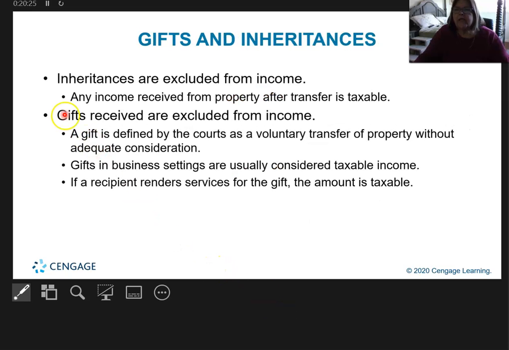So let's continue on with our list of things that can be excluded from income. Remember, that's what we're on. Inheritances are excluded from income. Any income received from property after transfer: if I have a rental house and I die and I leave the house to my child, and the house belongs to the child now, and now the child gets rent from that house, that is taxable, but the actual gift itself is not. These types of gifts are excluded from income, and I'll let you read them at your own leisure.